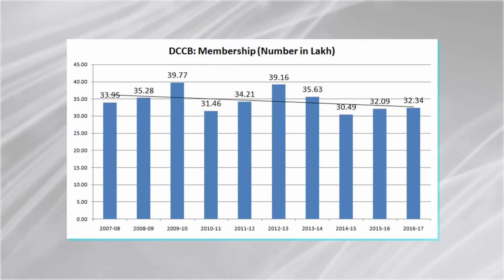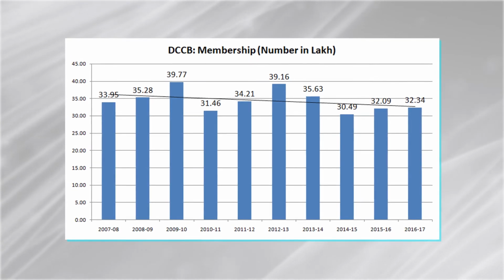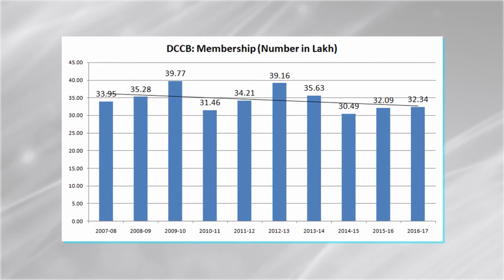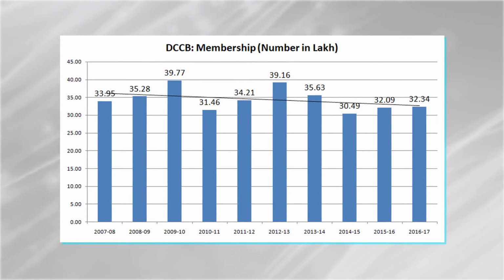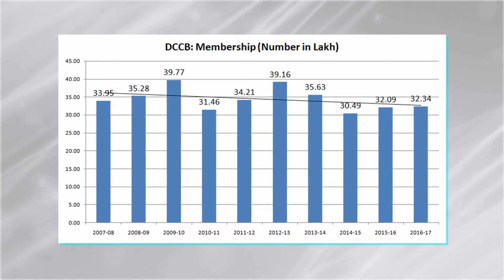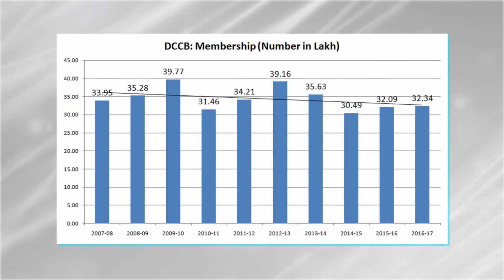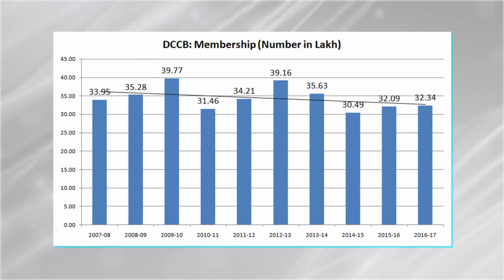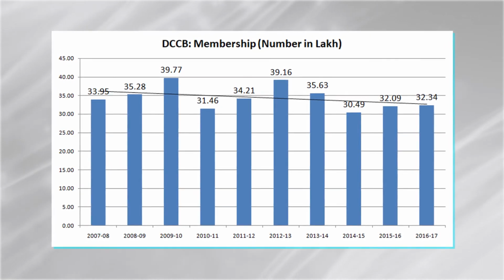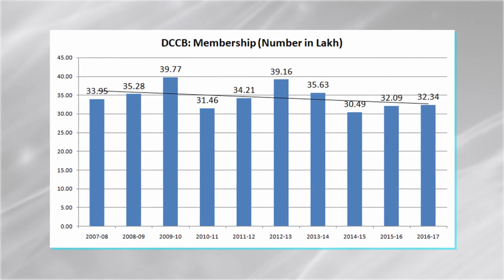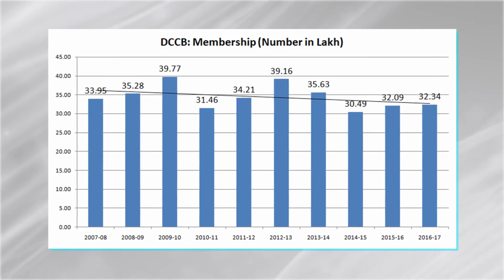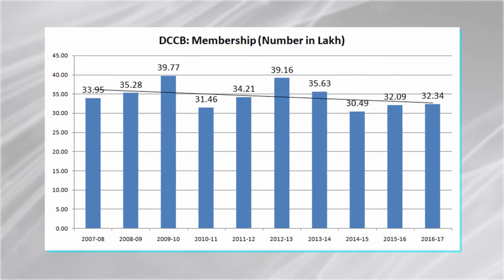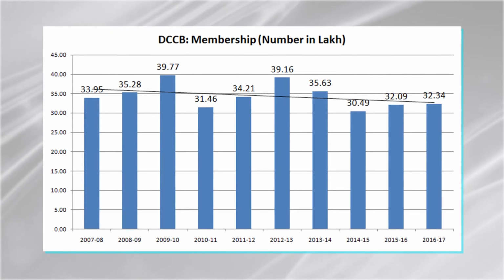And here you can see the growth of the membership in the district central cooperative banks. In the year 2007-8 we have 33.95 lakh members of this DCCB. And in the year 2016-17 we have 32.34 lakh members in the DCCB. So there is a slight decline in the membership of the DCCB. It may be due to the increasing share of the commercial banks, maybe due to the consolidation process sometimes. But there is still a large number of members of the DCCB.